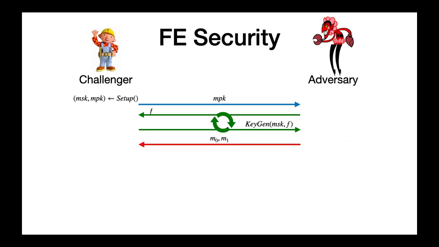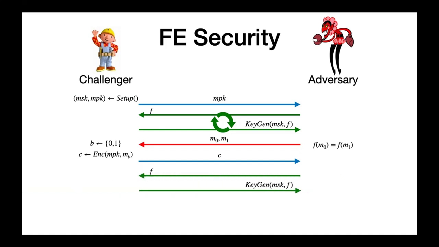In the challenge phase, the adversary selects two plaintext messages, M0 and M1, of its choice, and sends them to the challenger. The challenger randomly selects a bit B. It encrypts the chosen message MB using the master public key MPK to produce a challenge ciphertext C. The challenge ciphertext C is then sent back to the adversary. An important point that M0 and M1 must satisfy is that for any function F queried in the previous phase, the value of F of M0 must be equal to the value of F of M1.